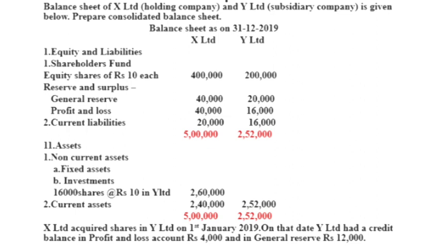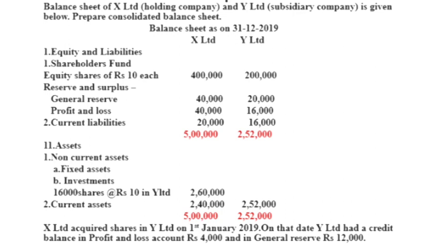X Limited acquired shares in Y Limited on 1st January 2019. Our balance sheet date is 31st December 2019. On the date of acquisition of shares, Y Limited had a credit balance in profit and loss account of rupees 4,000 and in general reserve rupees 12,000.